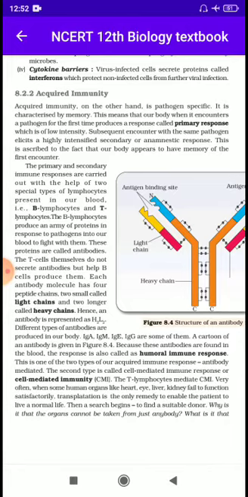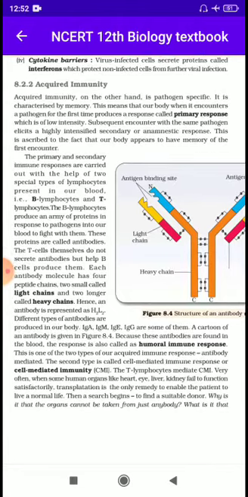So after some days, if we go to the same place at any other time, then we do not develop those kinds of symptoms, because we already have memory cells like antibodies. So dear students, for particular pathogens or particular antigens or particular foreign particles, our body develops particular antibodies for them. Okay. So acquired immunity, on the other hand, is pathogen specific. It is characterized by memory.